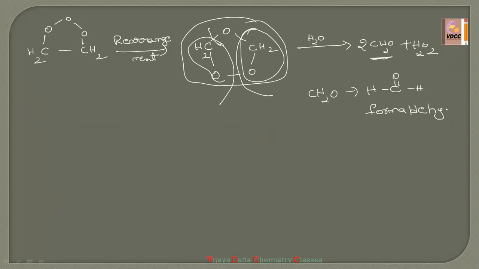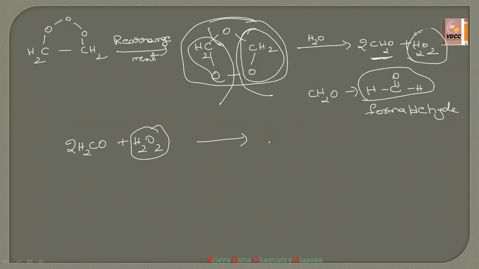So ethene on reacting with ozone forms the monoozonide, and then on rearrangement we get this. From this, on reacting with water, it gives 2 moles of formaldehyde and H2O2. See here, due to the presence of this H2O2, we got 2 moles of H2CO plus H2O2, right? Due to the reactivity of this H2O2, the formaldehyde formed here immediately converts into formic acid.